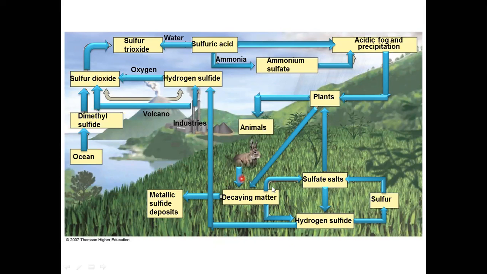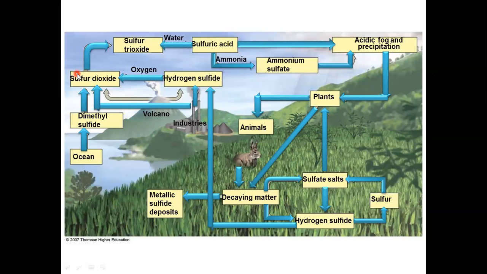Fossil fuels, which are formed during the decaying process, we use in the industries for burning purposes, and during this burning process some gases come out to the atmosphere, which also consist of sulfur dioxide. Also during the decaying process, H2S gas is evolved to the atmosphere. This H2S gas, that is hydrogen sulfide, reacts with the atmospheric oxygen and also forms sulfur dioxide. Here we have seen four ways in which sulfur dioxide enters the atmosphere.